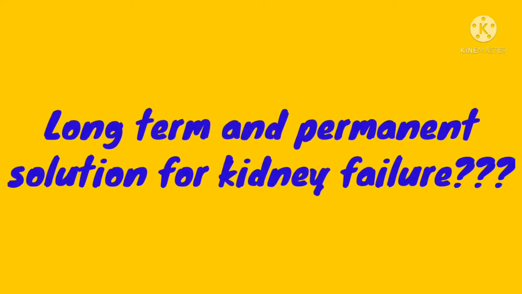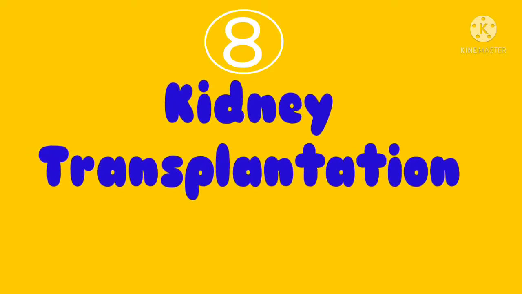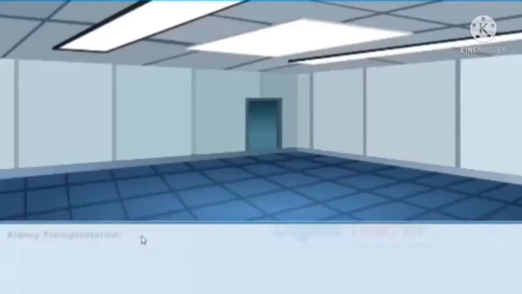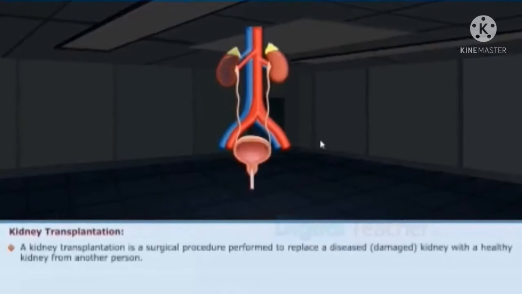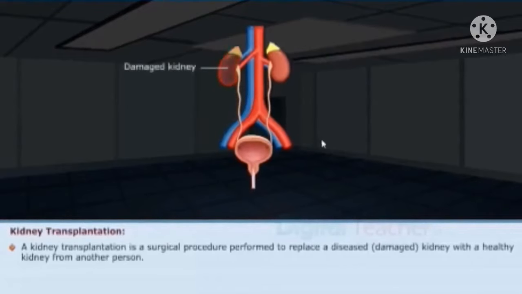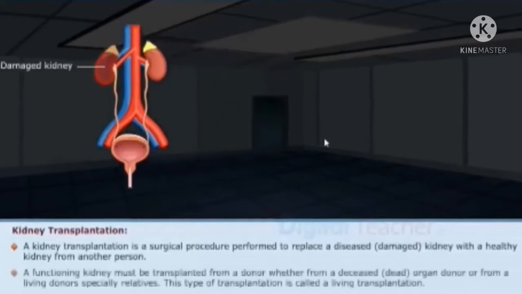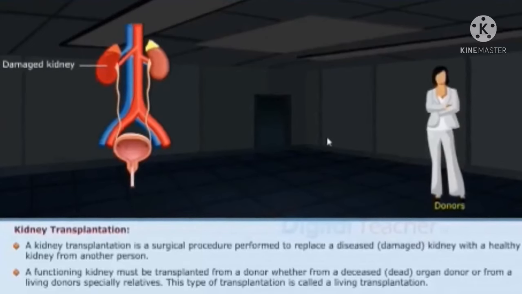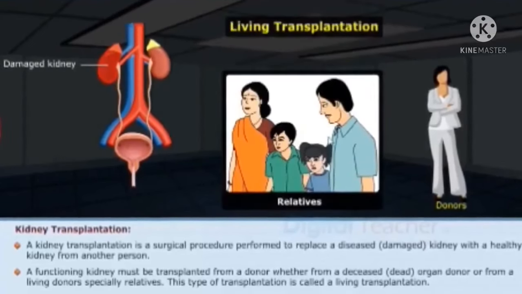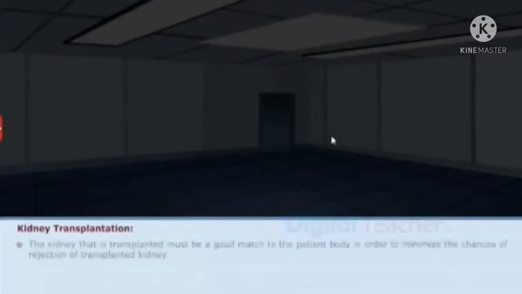Children, is there any long-term or permanent solution for kidney failure patients? Yes, that is kidney transplantation. Now, coming to know about kidney transplantation. Kidney transplantation is a surgical procedure performed to replace a diseased kidney with a healthy kidney from another person. A functioning kidney must be transplanted from a donor, whether from a deceased organ donor or from a living donor, especially relatives. This type of transplantation is called a living transplantation.